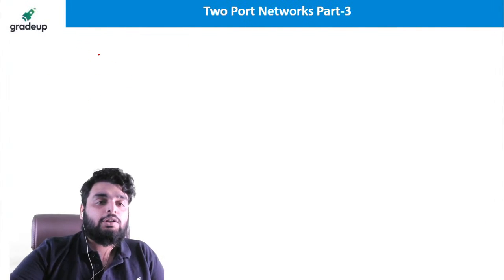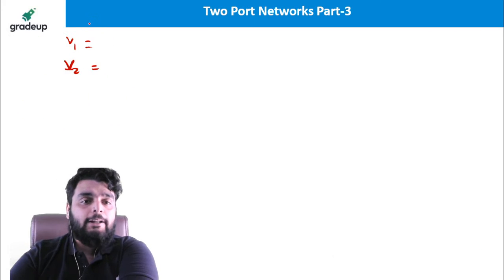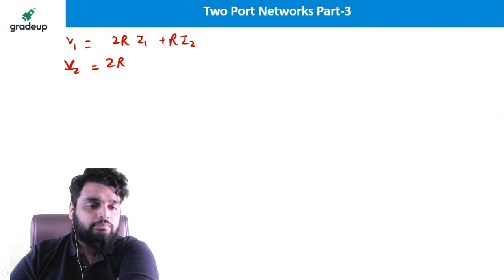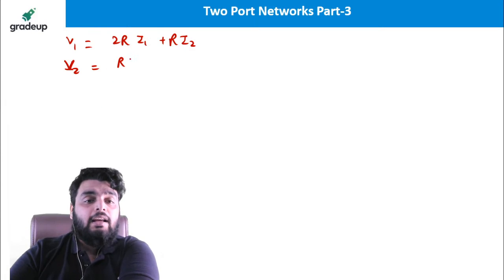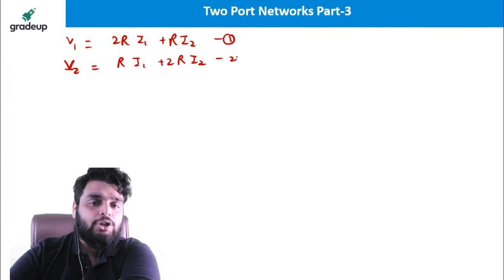Now, what is the equation of the Z parameter? Step 1: V1, V2 is equal to what? This is 2R now. So 2R I1 plus R times I2. Sorry, not 2R, instead R I1 plus 2R times I2. This is the Z equation, equation number 1, equation number 2.